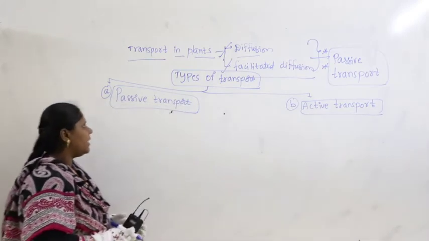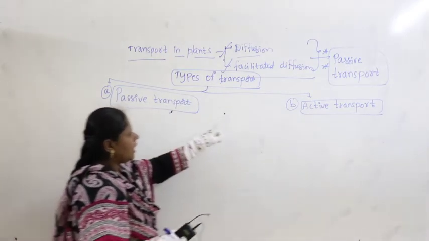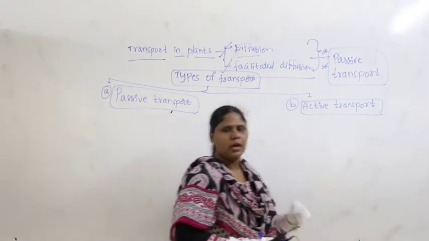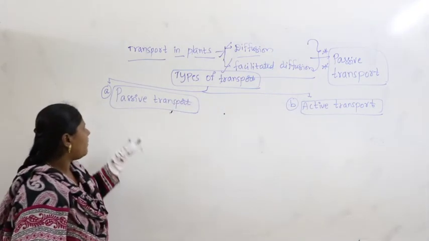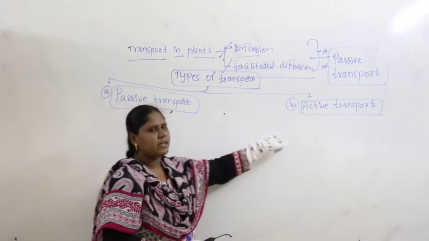What are the two processes we have? Passive transport and active transport. Let us discuss very clearly passive transport and active transport.